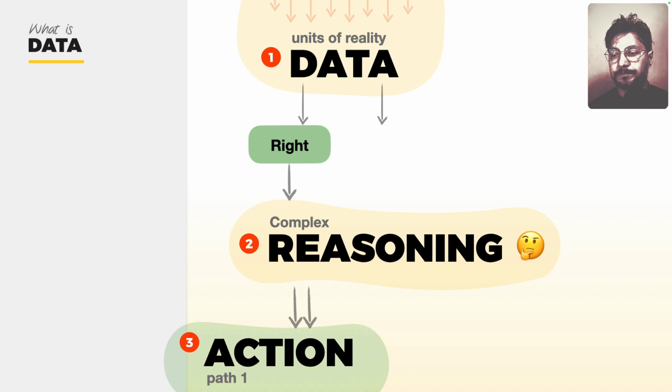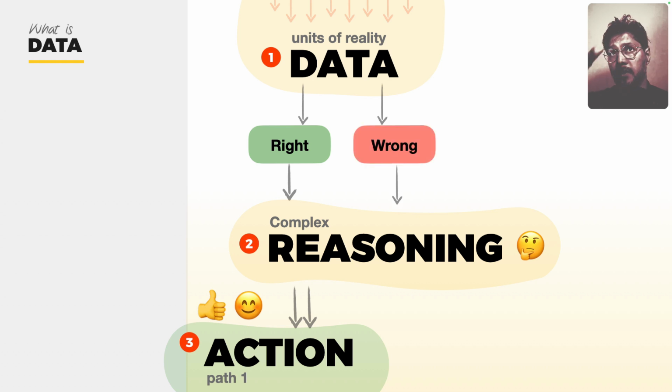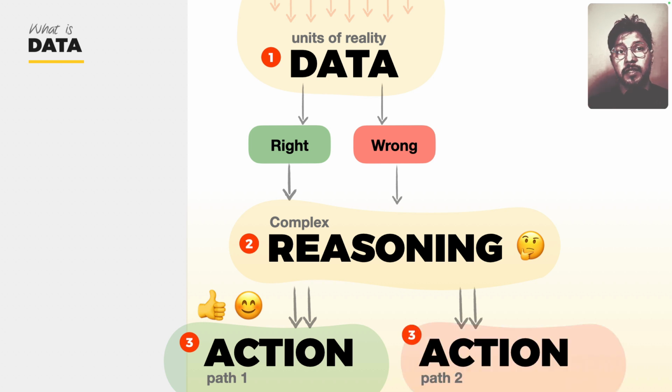For example, if I make a preconceived notion, what's that preconceived notion? It's basically getting some sort of wrong data. Wrong data gives us some wrong reasoning, and then we take some wrong action. So that's that whole thing: data, that unit of reality. If you get fed wrong data, like they say in computer science, garbage in, garbage out. Same thing applies to our minds too. Garbage in makes us take wrong action, and that makes us unhappy, whereas if we take the right action, our lives are better.